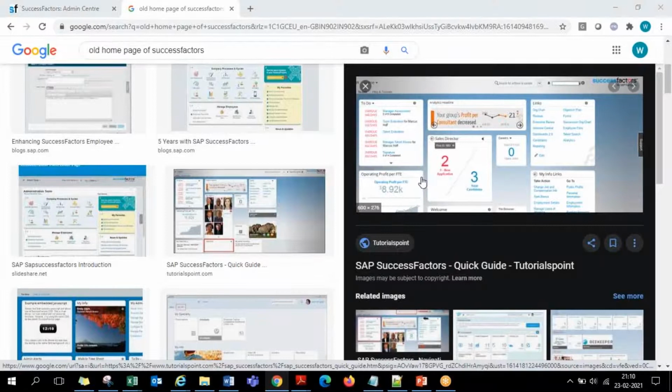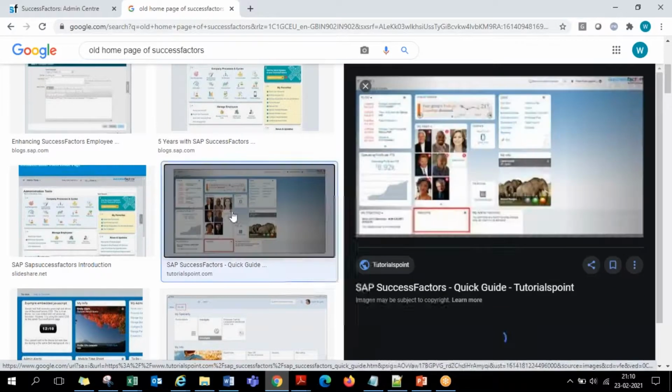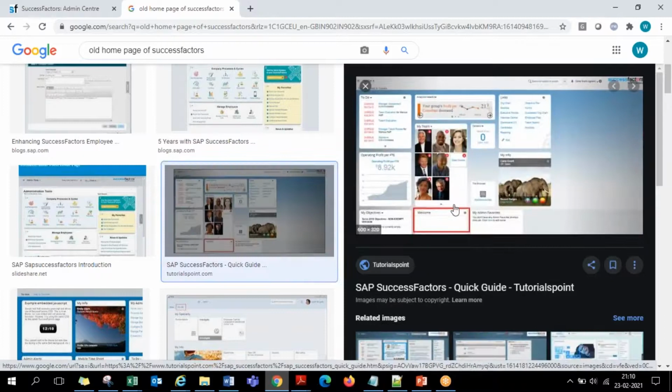You see this? This is the old UI of the homepage. This is also on version 12 itself, but the alignment of the blocks used to appear in another manner like this. The to-do list here, you have like this. This is one more example, a different view. This is no more available now.